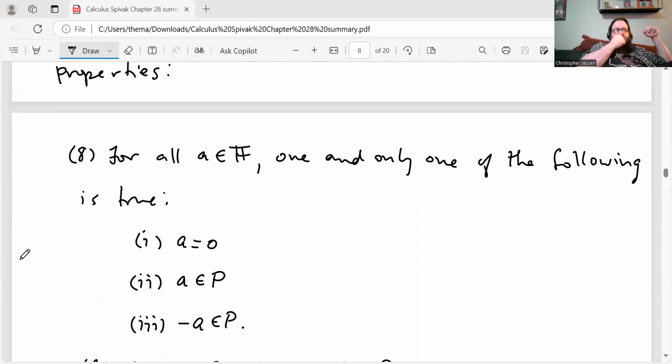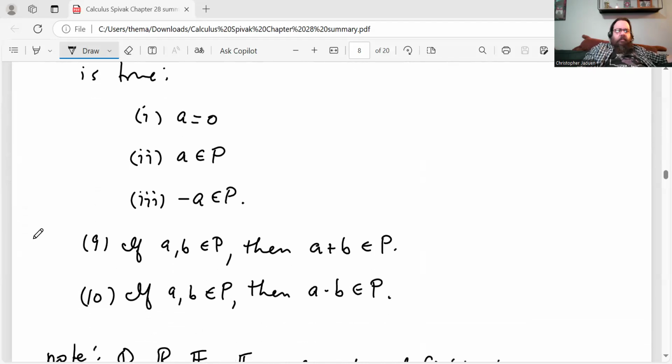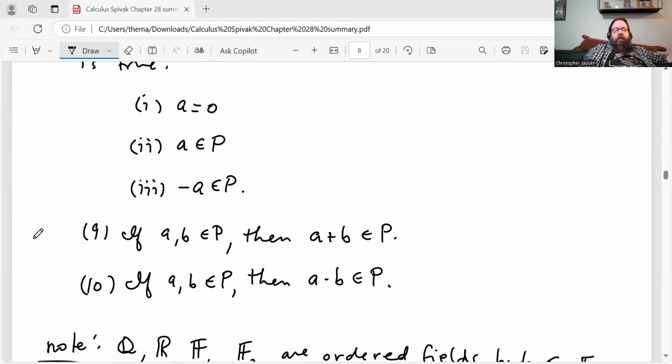Property 8, for all a in F, one and only one of the following is true: a is equal to 0, a is in the set P, or negative a is in the set P. And this gives you trichotomy. Property 9, if a, b are elements of P, then a plus b is an element of P. And property 10, if a, b are elements of P, then a times b is an element of P.